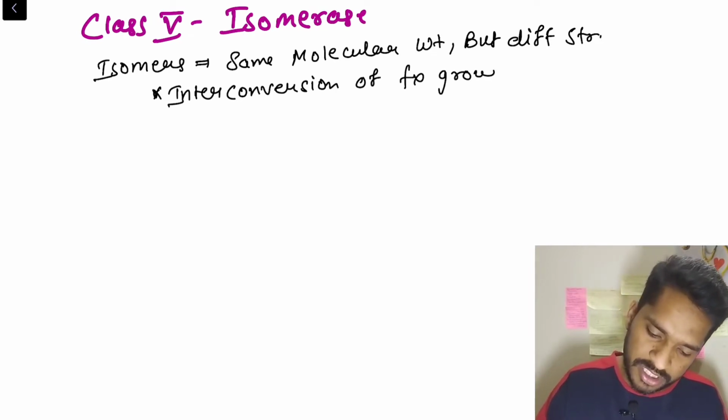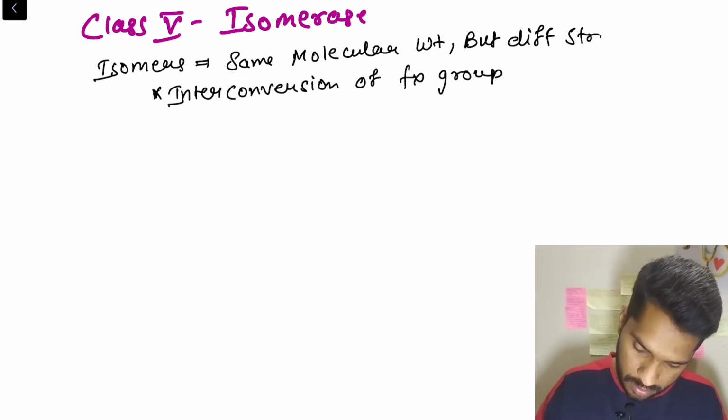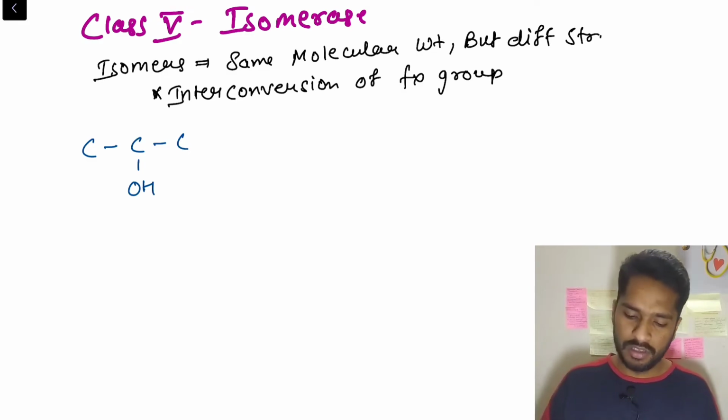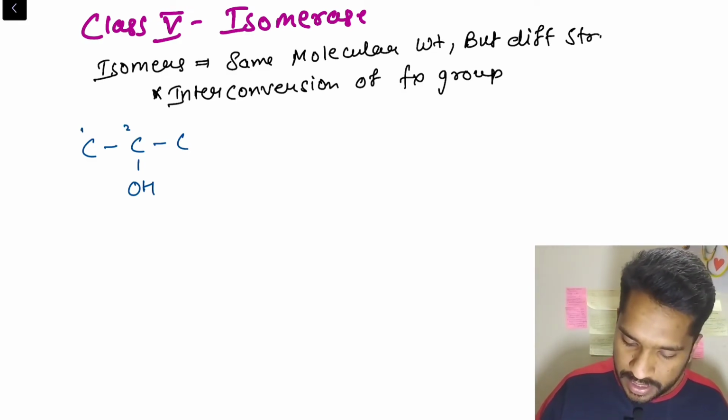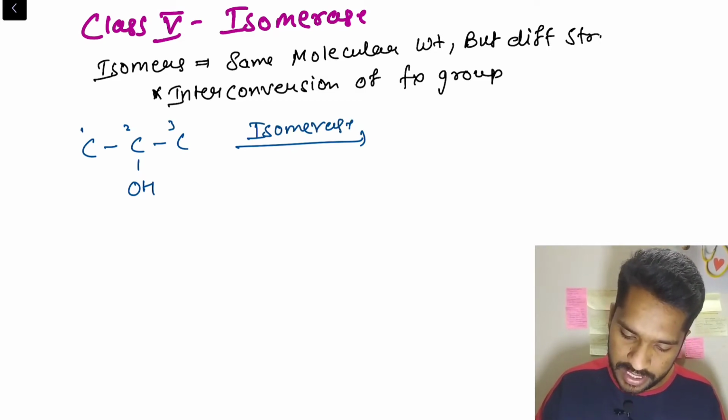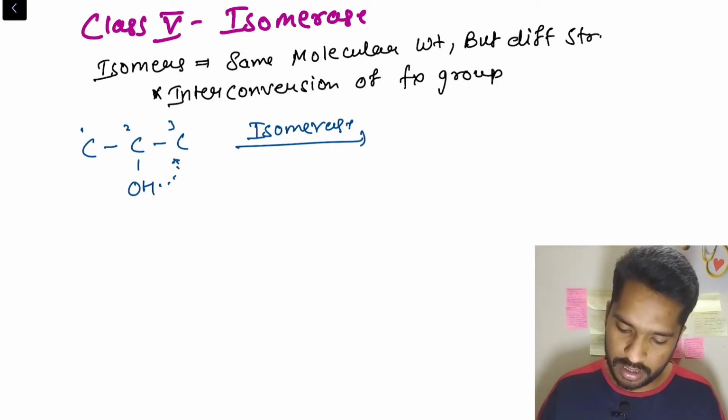Suppose we have a 3 carbon chain, and the OH group is on the second carbon. This is 1, 2, 3. Then there comes an isomerase enzyme. What will happen? It will change the functional group to the third carbon.